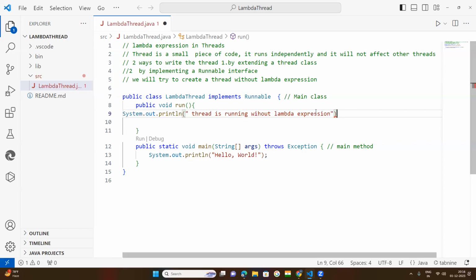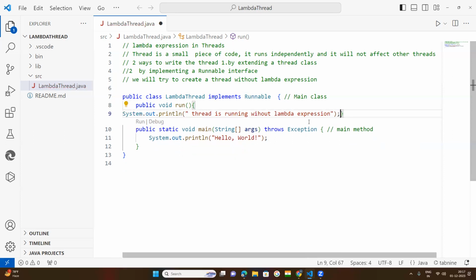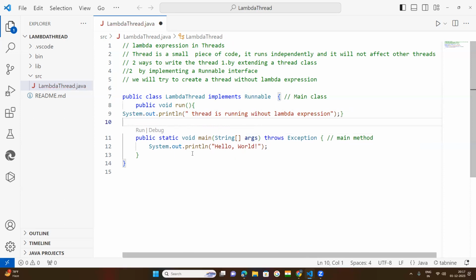As I told you, this is a statement, so it is to be terminated. Now you close this method with the close brace. Now that method is closed, but your class is open. Only the method is created, and within this method this statement is there. Now this method is closed, your main class is open and the main method is open. That's why there are two braces: one for your main method and one for your main class.